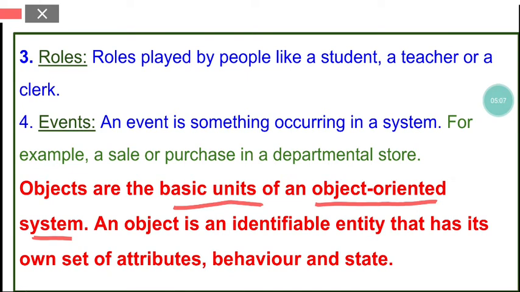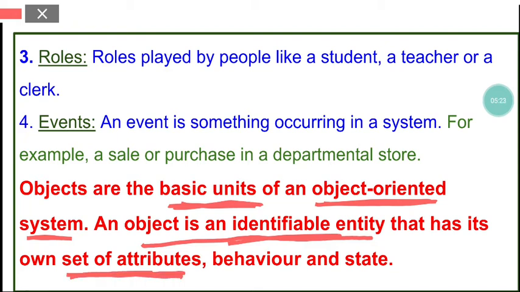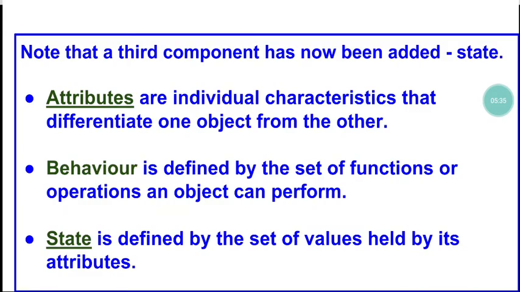An object is an identifiable entity, something that we can identify, that has its own set of attributes. So each object has its set of attributes, it has behavior, and it also has state. What are these things? Let's see.